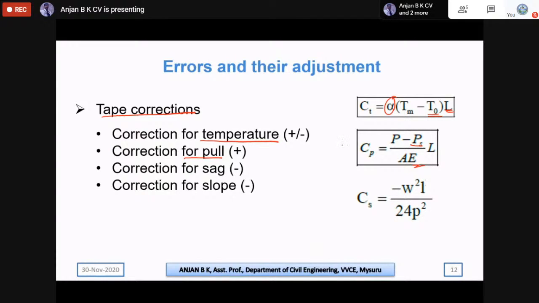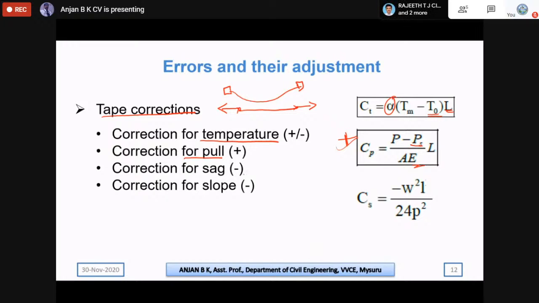This will always be positive, because we make the undulated tape straight by applying pull. We are applying tensile force, so the length of the tape will increase. Therefore the correction here is positive.